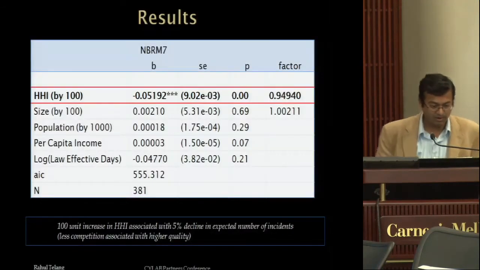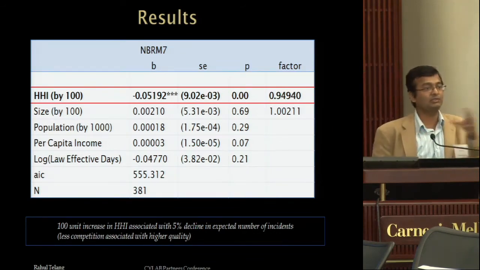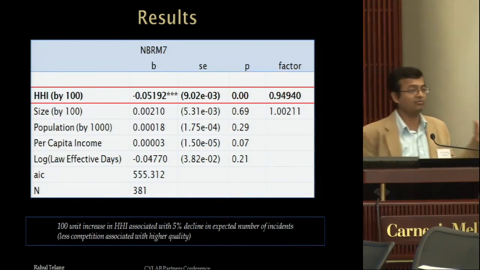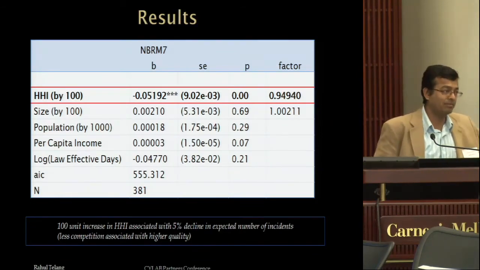Let me skip this part. Let me just show you some basic results. All this suggests is the higher the HHI, which means less competition, the lower the chances of breach. That is, the hospitals which are in the more monopoly market actually seem to be protecting our data better than the hospitals in a more competitive market.